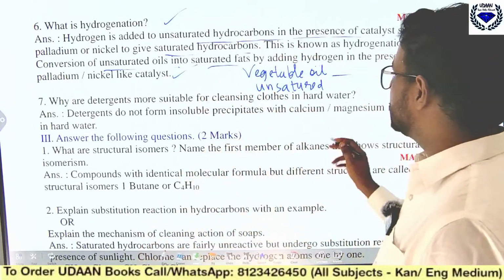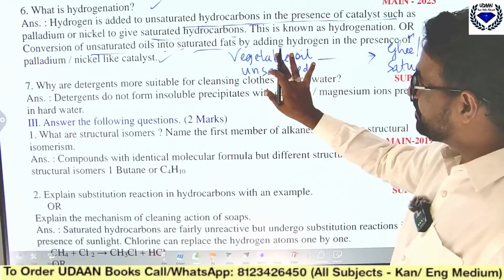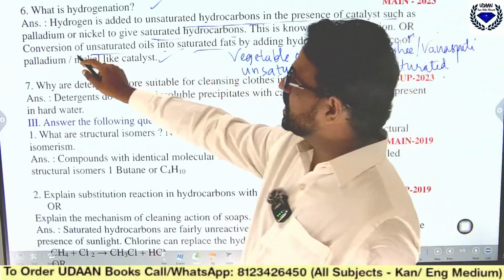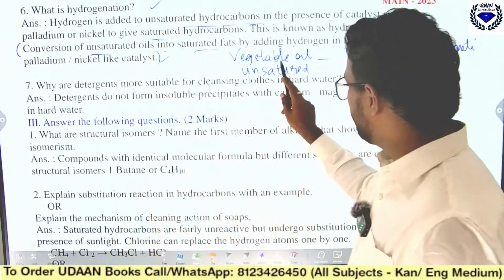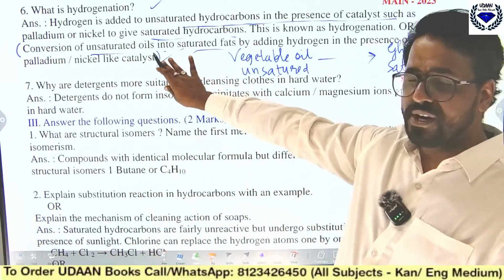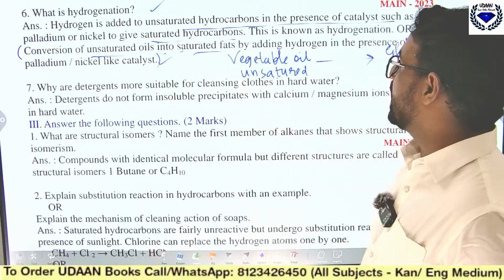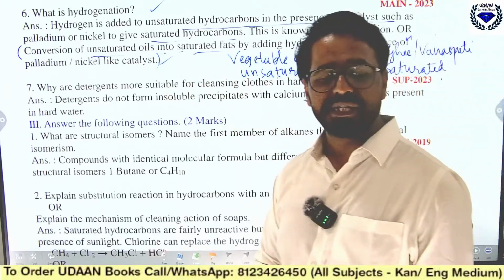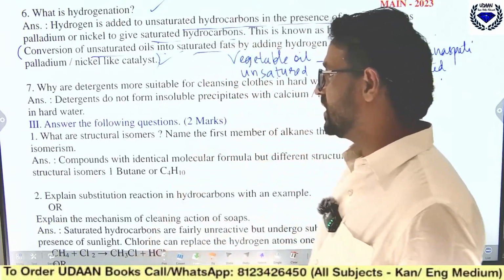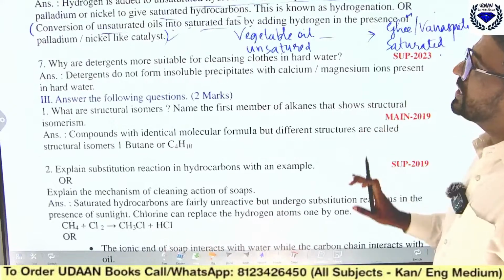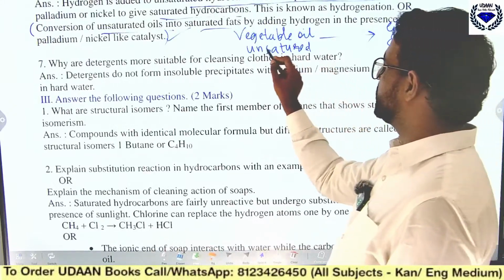Hydrogenation means conversion of double bonds, that is unsaturated hydrocarbons, into saturated hydrocarbons by adding hydrogen in presence of nickel and palladium as catalyst. This second will give you the direct answer. We call it hydrogenation of oils. Then, why are detergents more suitable for cleaning clothes in hard water?